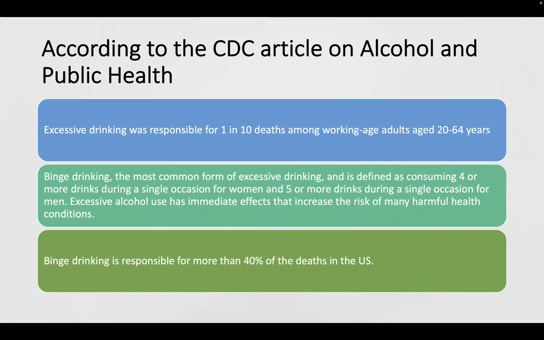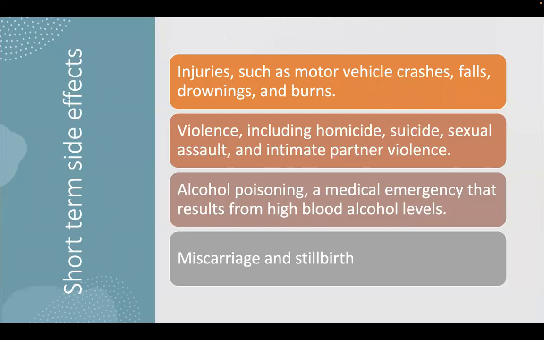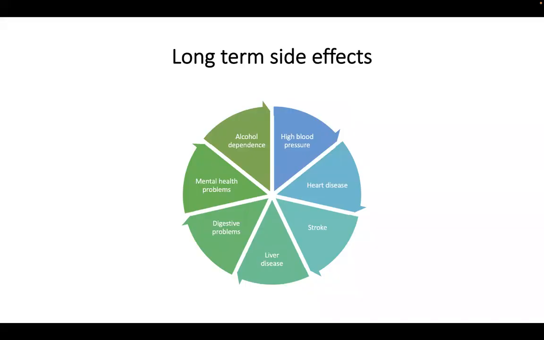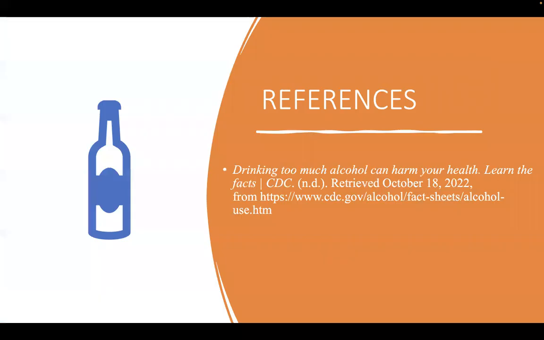Binge drinking is responsible for more than 40% of deaths in the US, and alcohol use has immediate effects that increase the risk for many more health conditions. Some of the short-term side effects include injuries, violence, alcohol poisoning, miscarriage, and even stillbirths. Moreover, there are long-term side effects which include high blood pressure, heart disease, stroke, liver disease, and so on.